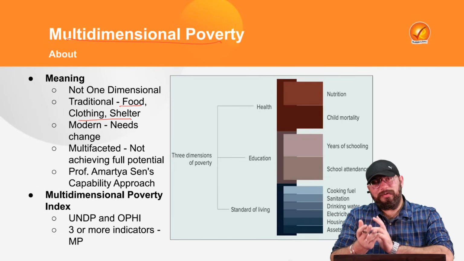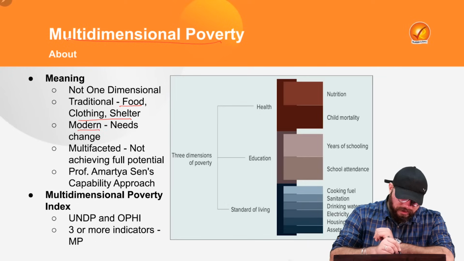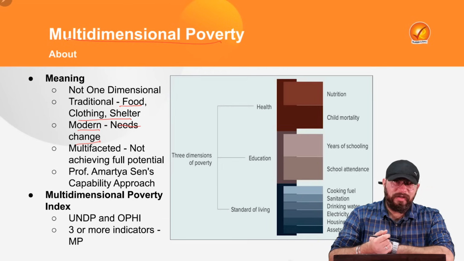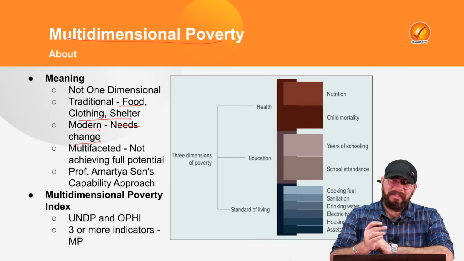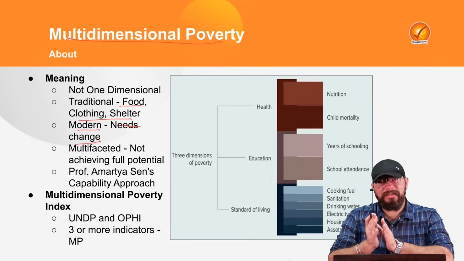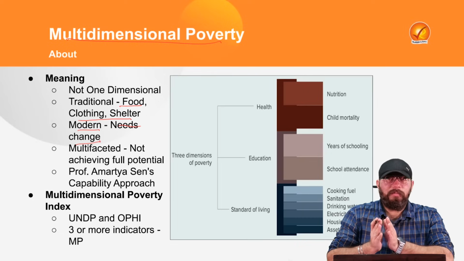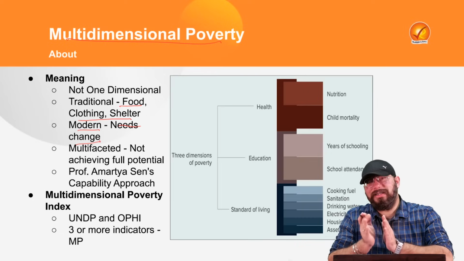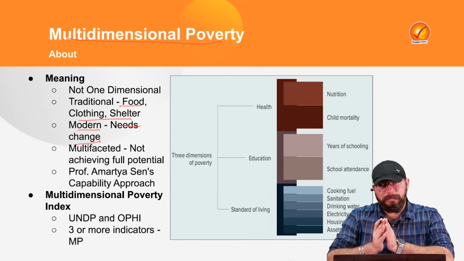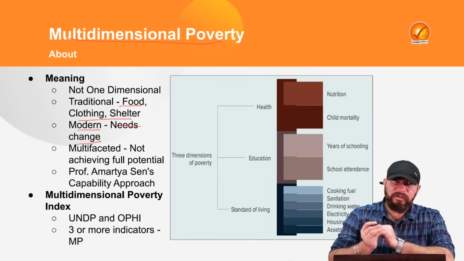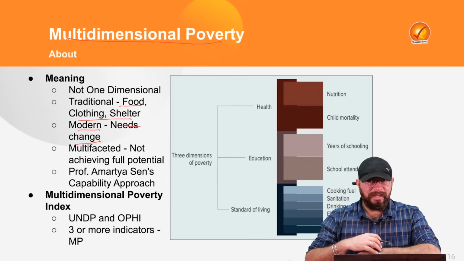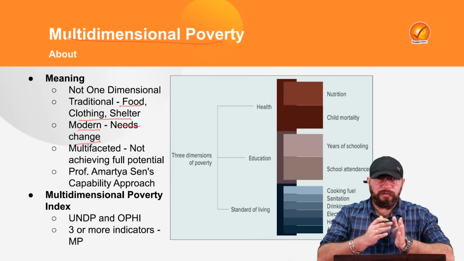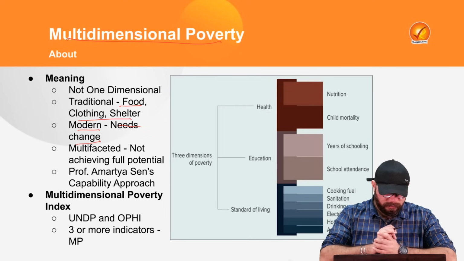But since the needs of the people changed over a period of time, in modern times the need changed and the definition of poverty also changed. A person not having access to education, or healthcare, will also be considered poor. Multidimensional poverty says that poverty is not just associated with monetary needs. Poverty is associated with a lot of other factors as well. For example, if a person is not able to fulfill his or her basic capabilities, that means the person is not able to achieve their full potential. If the person has a lack of resources of any form, that person would be considered poor.